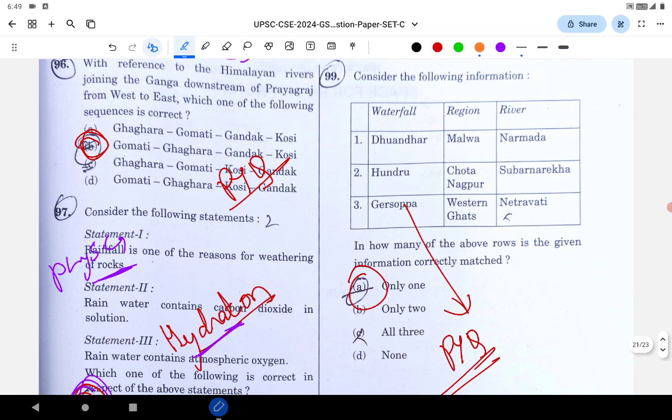Next particular question is on waterfall, region and the river. Here Gerusoppa is in the Western Ghats, Karnataka, not the Netravati, it's the Sharavati river. That is wrong. One of the two pairs is correct. So this is a PYQ. They have asked it in, I think, CAPF.